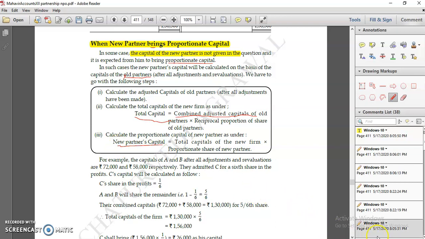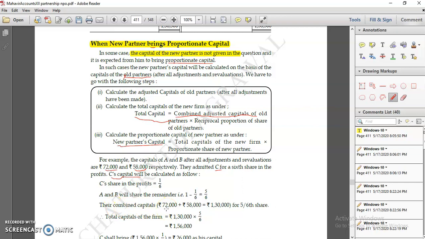You can see one example here. For example, capital of A and B after all adjustment and revaluation is 72, and 58. This is called adjusted capital of A and adjusted capital of B. C is admitted and we have to calculate the proportionate capital of C. So how can you calculate? First we have to calculate the total capital of the firm.